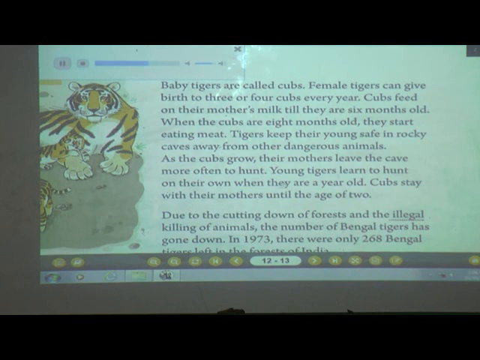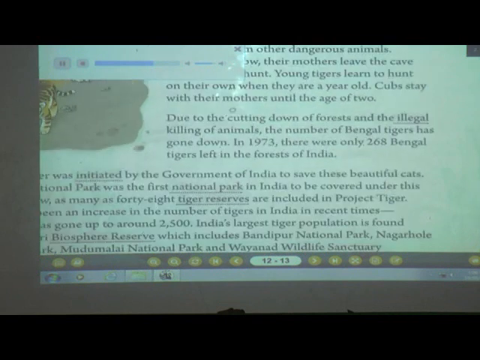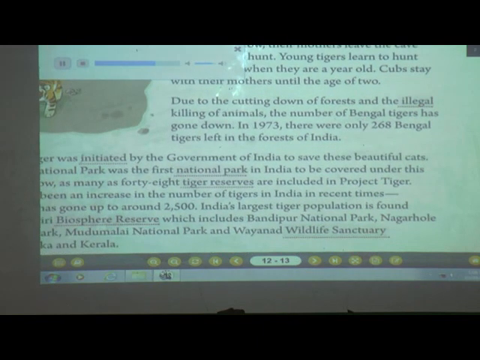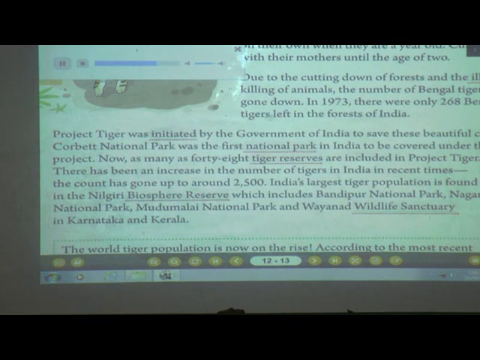As the cubs grow, their mothers leave the cave more often to hunt. Young tigers learn to hunt on their own when they are a year old. Cubs stay with their mothers until the age of 2. Due to the cutting down of forests and the illegal killing of animals, the number of Bengal tigers has gone down. In 1973, there were only 268 Bengal tigers left in the forests of India.